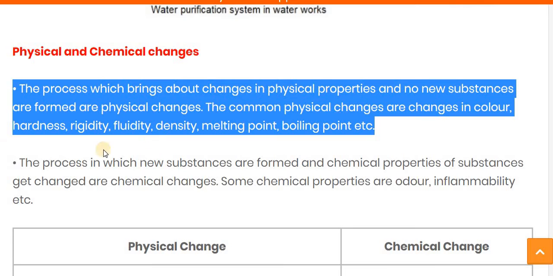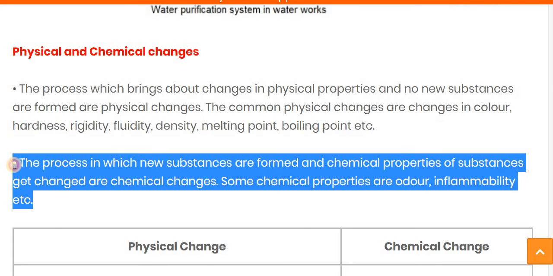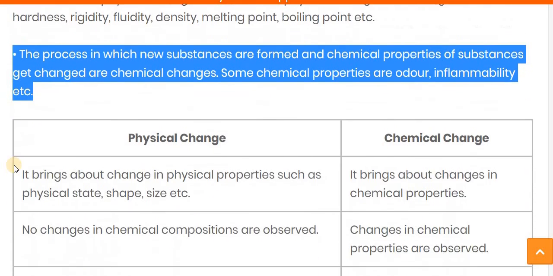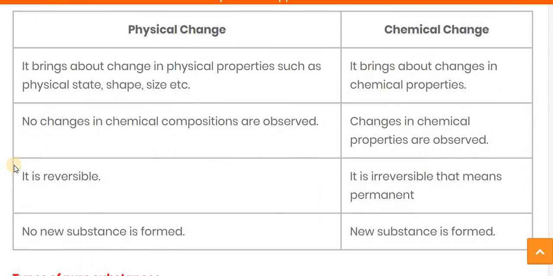Now the next one, the chemical process. In that, the process in which the new substance is formed and the chemical property of the substance gets changed, then we consider it as a chemical change. Some chemical properties are change in odor, inflammability, etc.